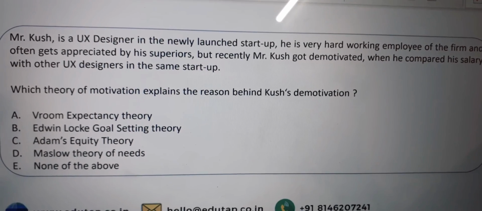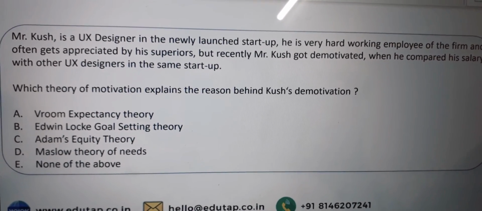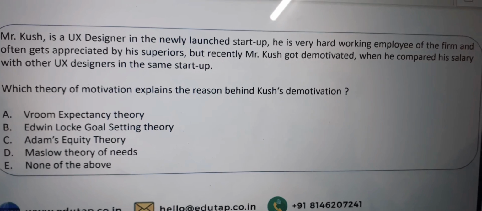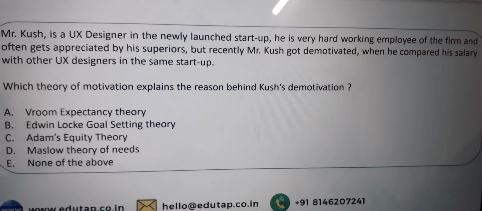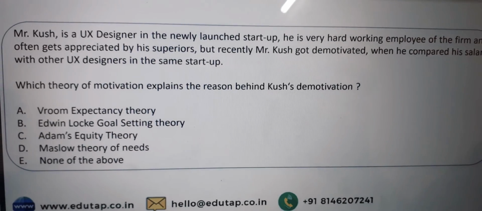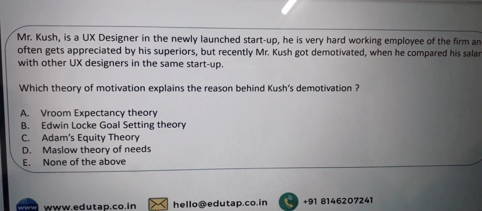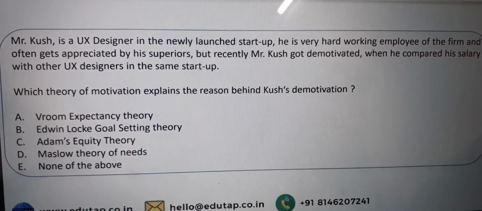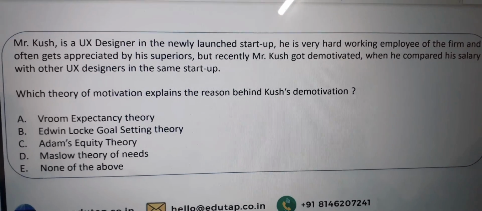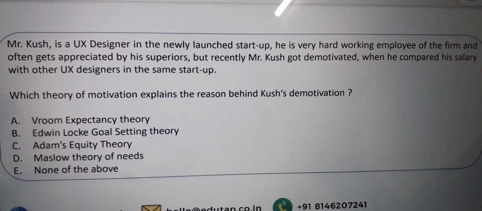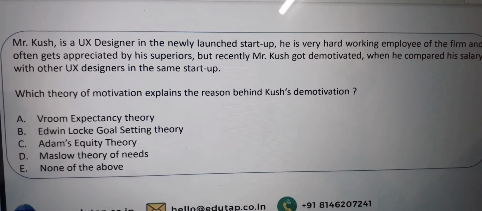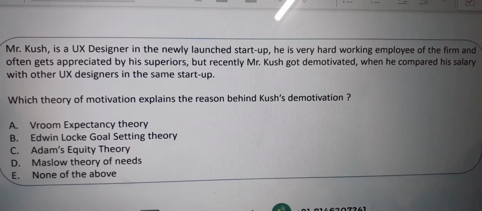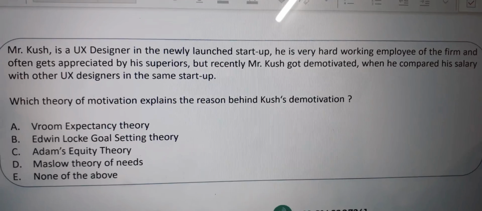Now let us go to another question. Mr. Kush is a UX designer in a newly launched startup. He is a very hardworking employee of the firm and often gets appreciated by his superiors. But recently, Mr. Kush got demotivated when he compared his salary with other UX designers in the same startup. Which theory of motivation explains the reason behind Kush's demotivation? Options: Vroom expectancy theory, Edwin Locke goal setting theory, Adams equity theory, Maslow's theory of need, none of the above.